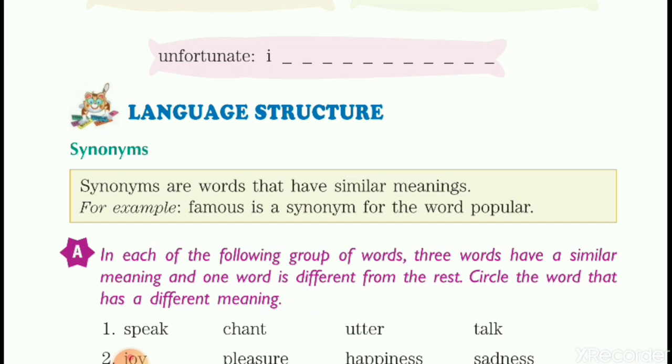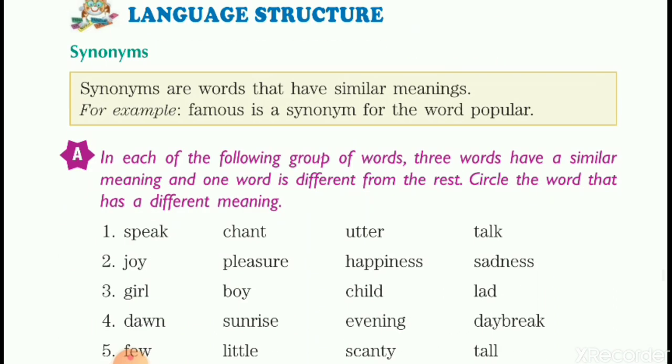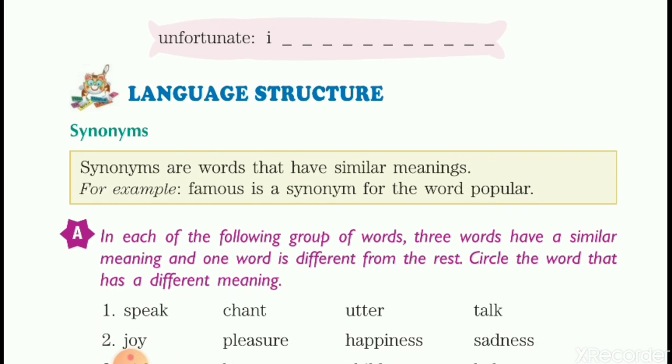So, these were my 6 sentences, and you try to frame more sentences on your own using the same words, since now the meaning is clear to you. Now, let's move on to the language structure. That is again an exercise based on synonyms.